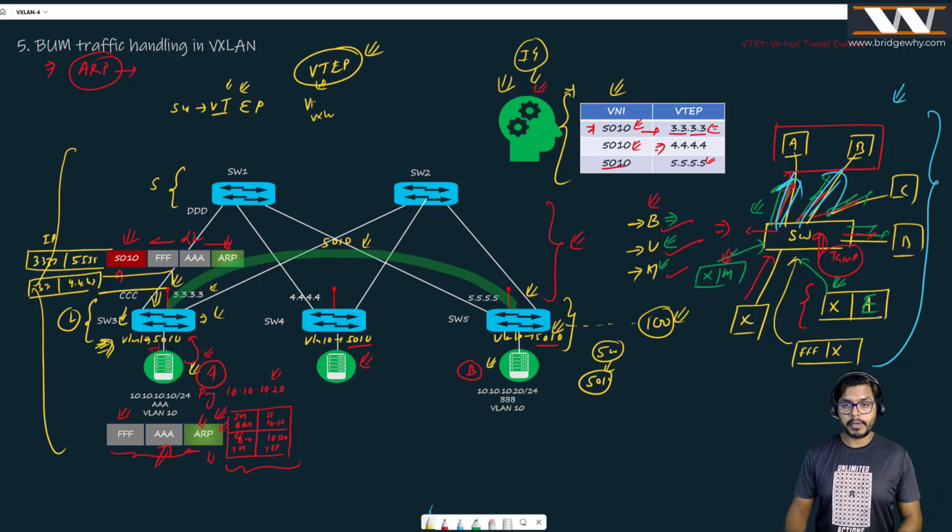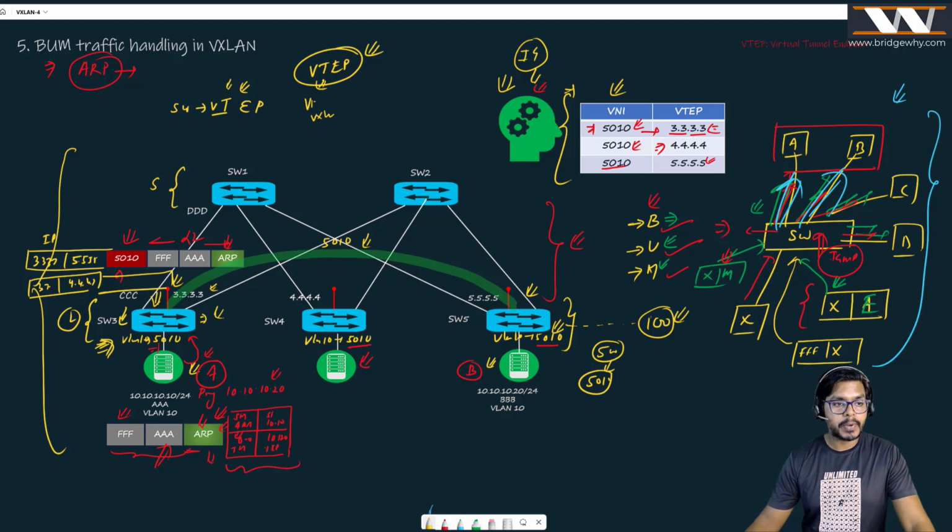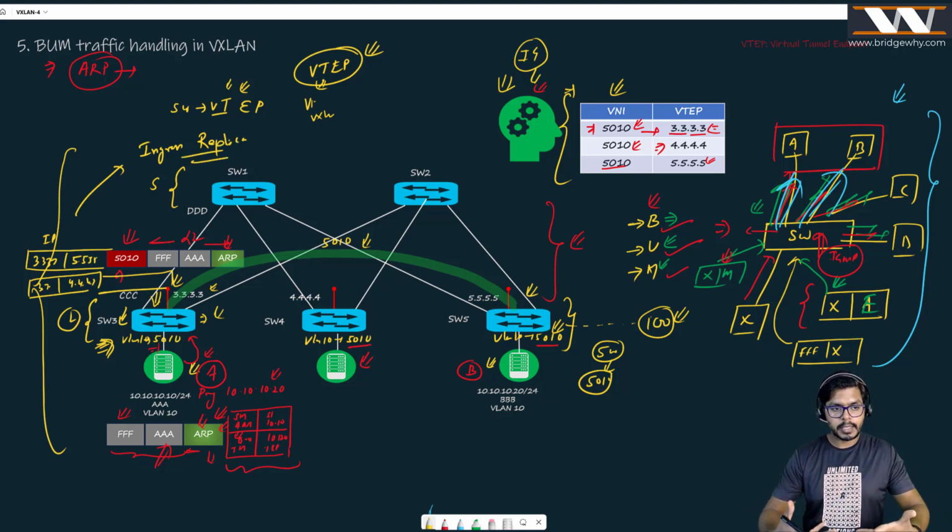Believe me, when you recreate the message, it takes some time. It takes some CPU also, right? And by the way, this process is known as ingress replication. Why? What is the meaning of ingress replication? Switch 3 is receiving a message, right? It is coming towards it, it is ingress to it, and that message is actually the BUM traffic. Out of the BUM, it is specifically the broadcast.